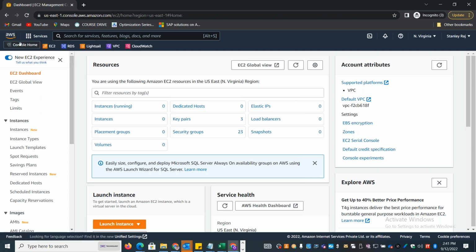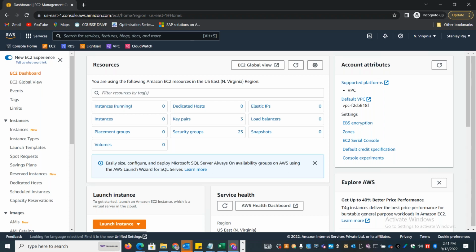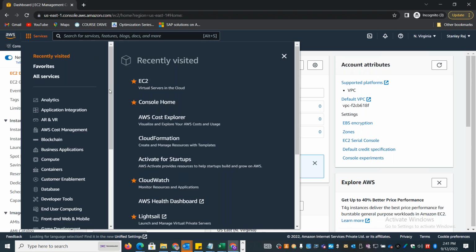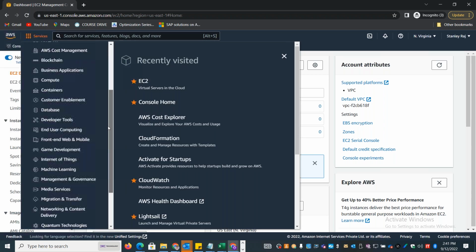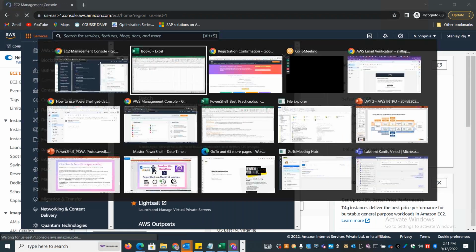You can rearrange it as you want. Like that way you can just go to the services and you can add favorites. So the services which you are frequently dealing with, you can add them to the top bar so that you can access those resources quickly. Or else you can just click on this and then select the compute and then go to EC2 and access it. So EC2 is virtual machines or virtual servers in the cloud.